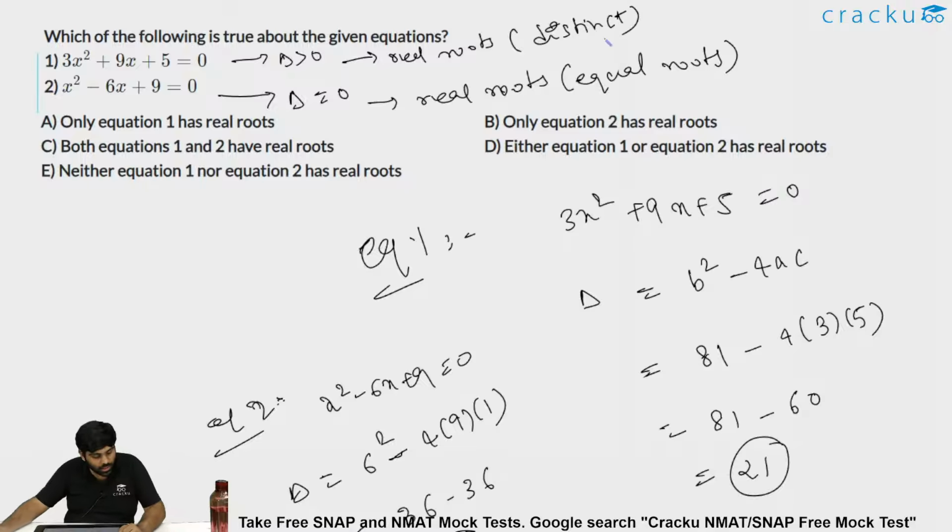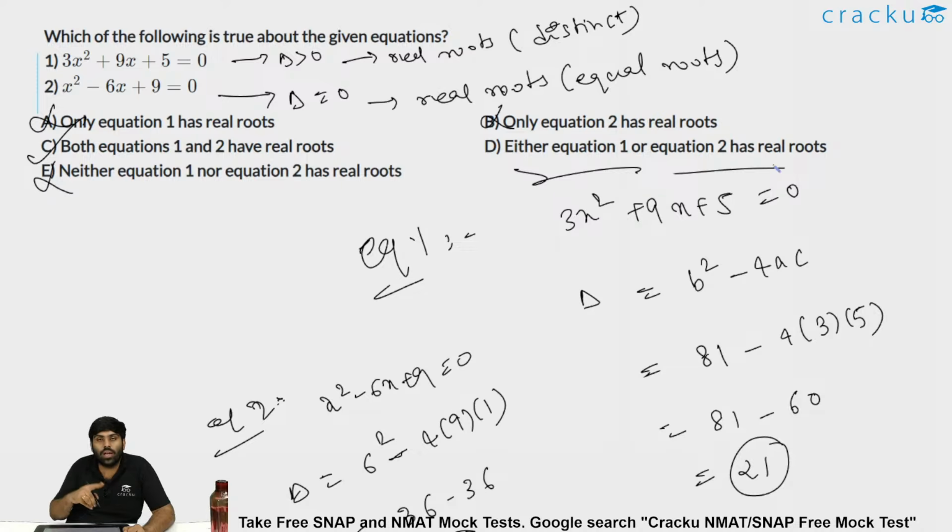Now which of the following is true about these two? Only equation 1 has real roots is wrong, because even equation 2 has real roots. Only equation 2 has real roots is also wrong. Both equation 1 and 2 have real roots should be the right one. Neither equation 1 nor equation 2 has real roots is again wrong. Either equation 1 or equation 2 is not saying that both are having. The most appropriate is that both 1 and 2 have real roots, so the most appropriate would be option C.